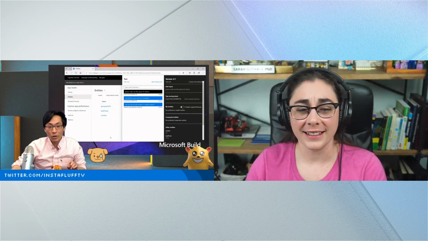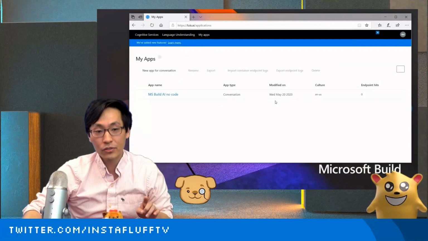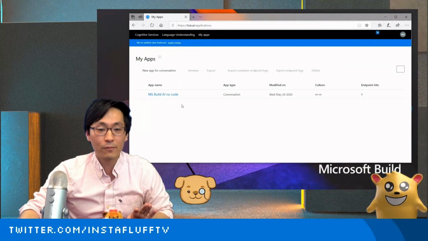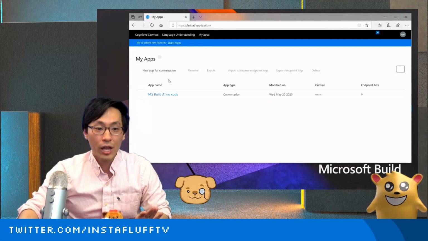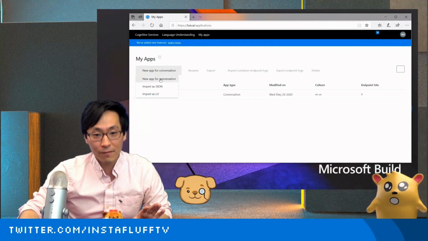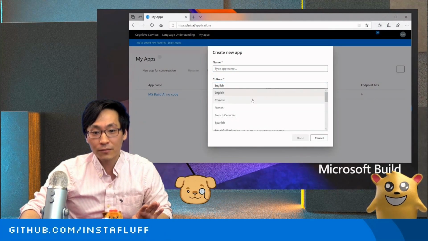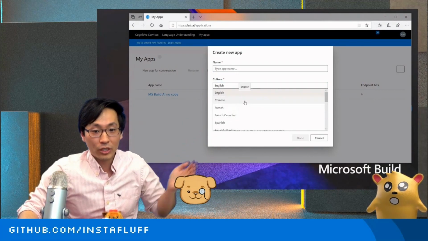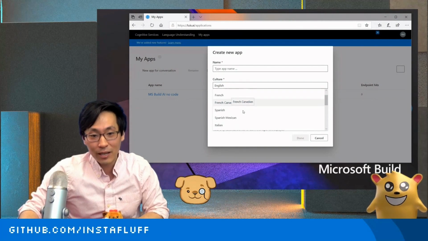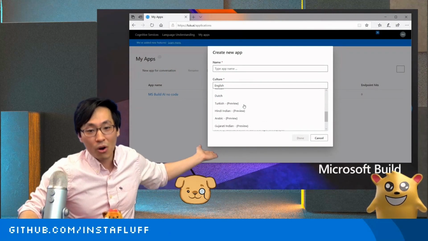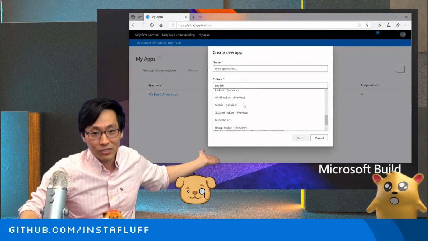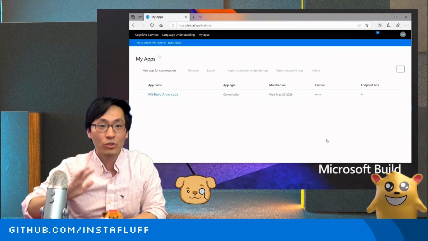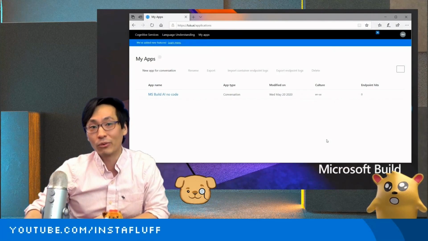Oh yeah, totally. So if you imagine when you're creating the app, you can actually set them for each language. So when you create a new app for conversation, then you can set the different language. Right now it supports English, and that's the one that we built it for. But you can do Chinese, French, French Canadian, Spanish, Spanish Mexican. You can do all sorts, like Japanese, Korean, Dutch. There's a bunch of different languages, and the example sentences will be trying to optimize for that language.